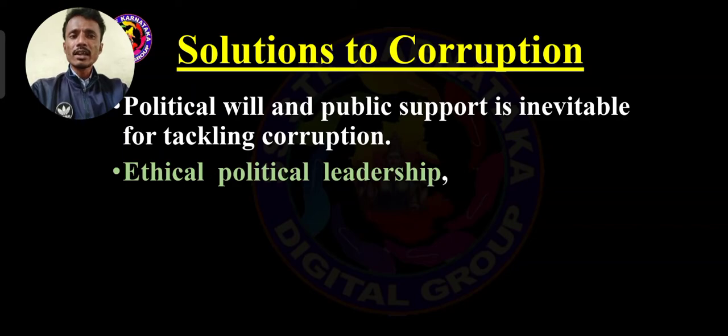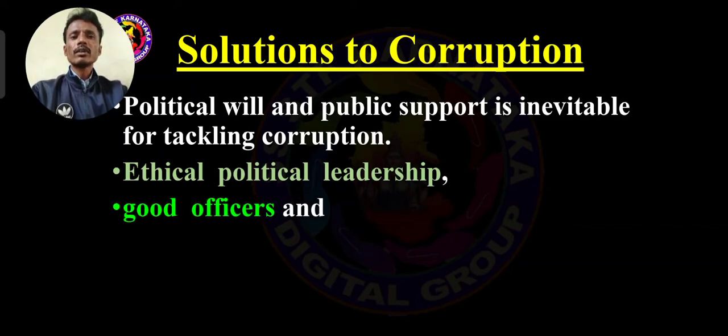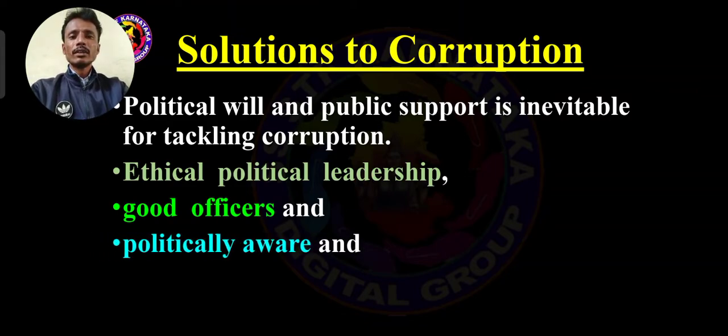So that is ethical political leadership. Good officers. Those who are doing administration should always be good. That is why we say do good and be good. And politically aware. Already told, we have awareness about what we are all doing right now.